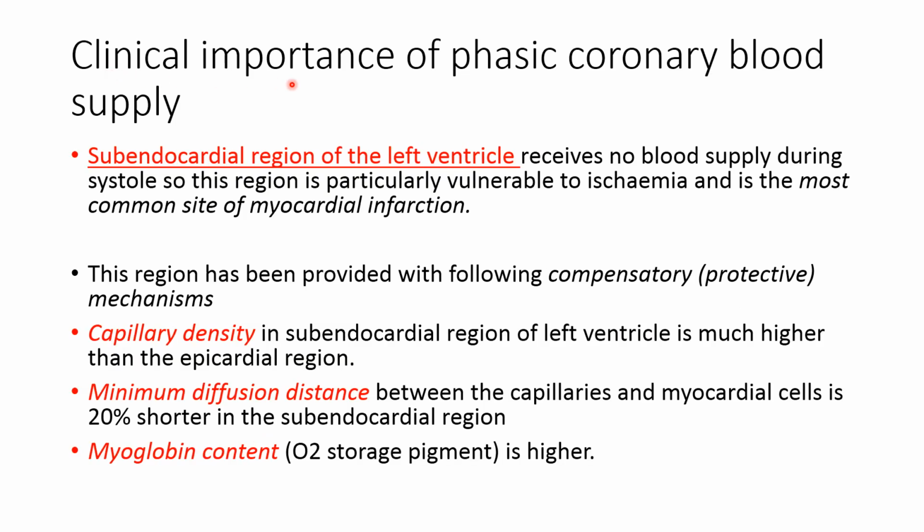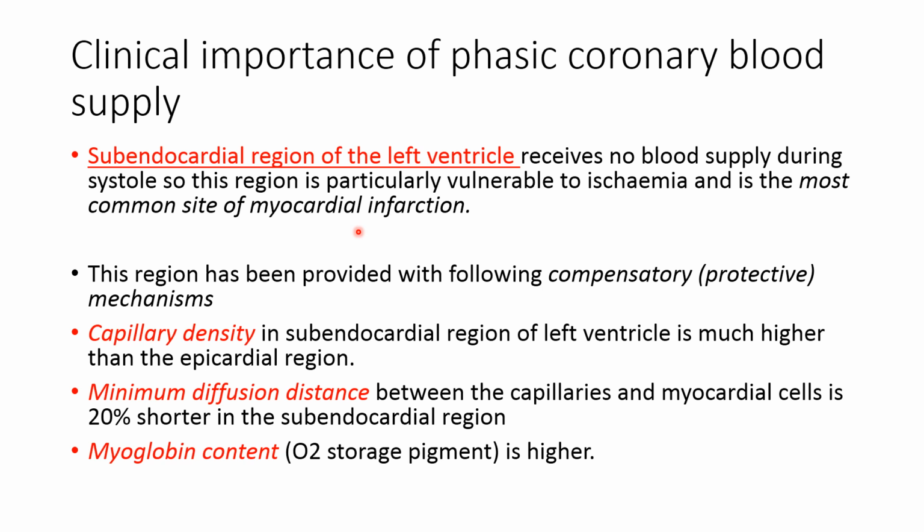Clinical importance of the phasic coronary blood supply. So, coronary blood supply is phasic. Coronary blood flow decreases during the systole and increases during the diastole, and because of the phasic coronary blood flow, the subendocardial region of the left ventricle is the most common site of myocardial infarction. Because the subendocardial region of the left ventricle receives no blood supply during the systole, this region is particularly vulnerable to ischemia and is the most common site of myocardial infarction.